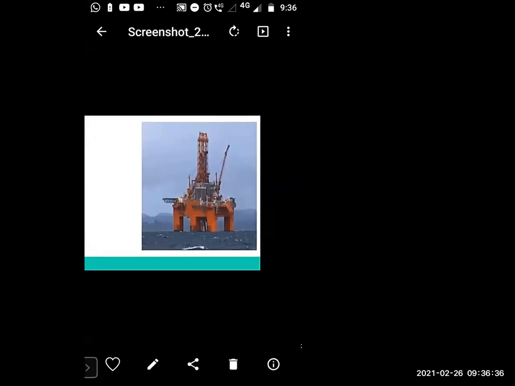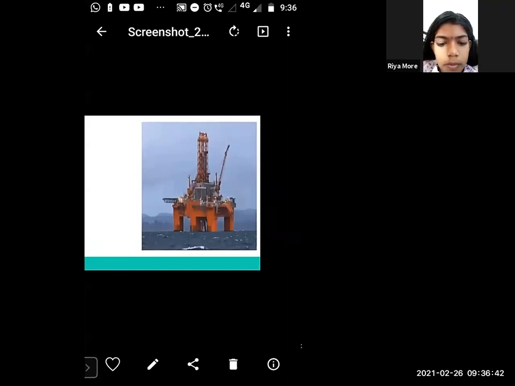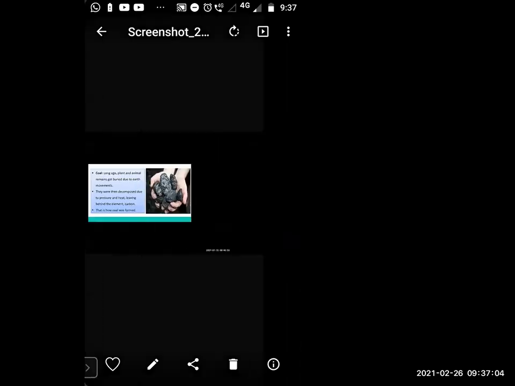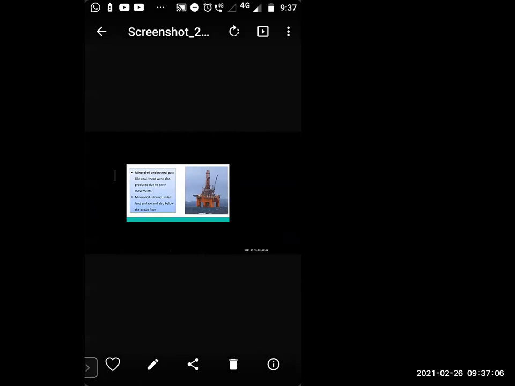So we get mineral oil from earth, under the sea also. In Mumbai, there is the Bombay High project. So the mineral oil, petrol and gas we can get under the earth, under the sea also, in the Arabian Sea. Okay.